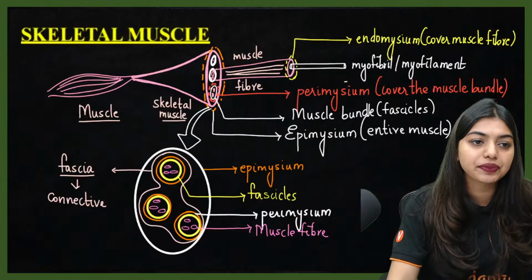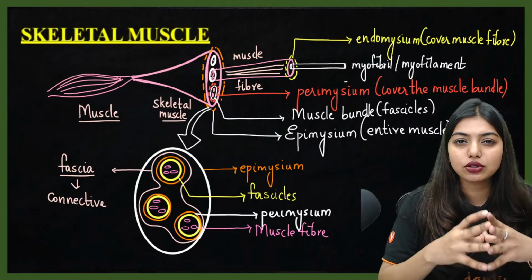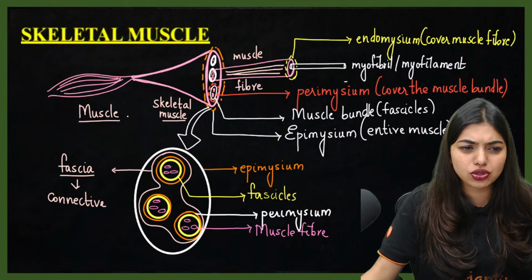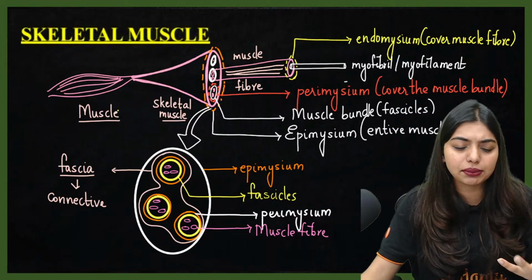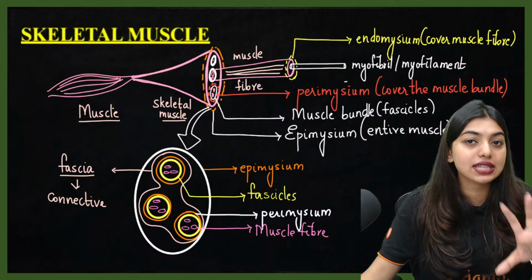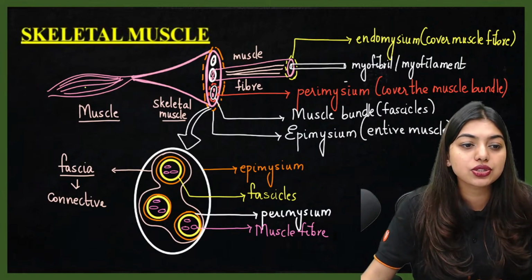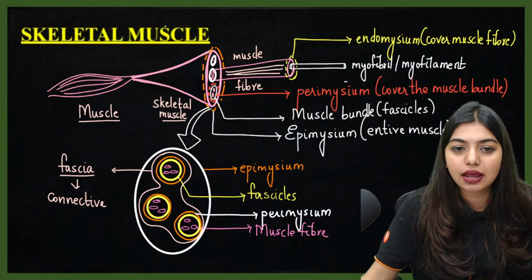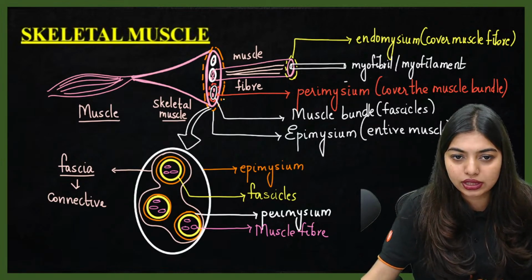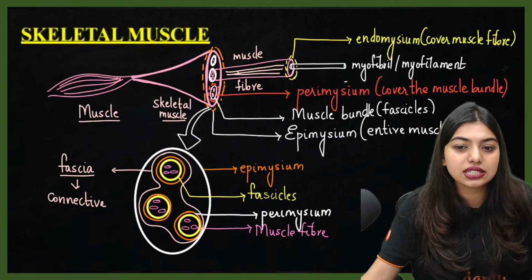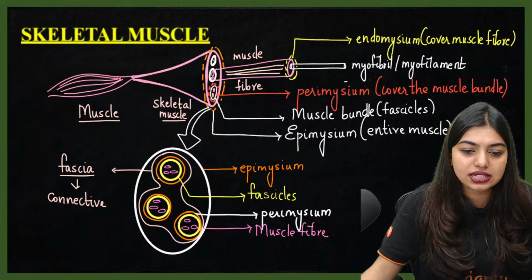Okay, shall we start? So first we will try to learn skeletal muscles. Don't worry about the portion that is covered, I'm going to explain you. So today the questions are mainly going to be based on your structural proteins, your joints, as well as your skeletal muscles. Today, students, all of you know this is your muscle. If I see the entire muscle, I will be able to understand that this whole thing is my muscle, and inside this there are bundles which are called fascicles, right? Bundles which are called fascicles.